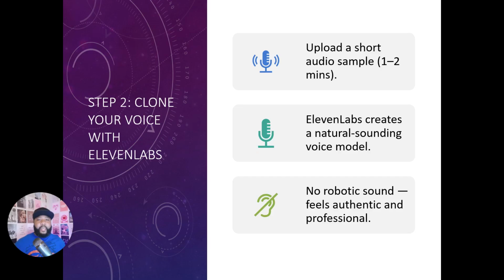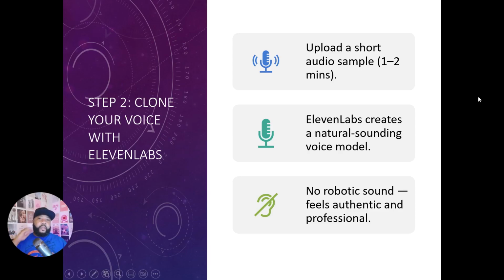For instance, HeyGen is really, really good at creating the AI video avatar, and ElevenLabs is really, really good at creating the voice. And the beauty of it is that you can integrate the two together. So now you have the video in HeyGen, but it's also using your voice in ElevenLabs.